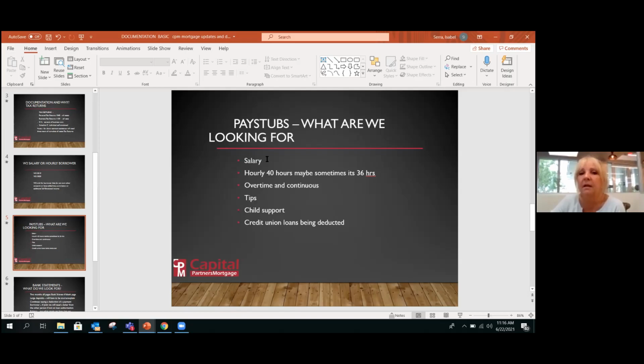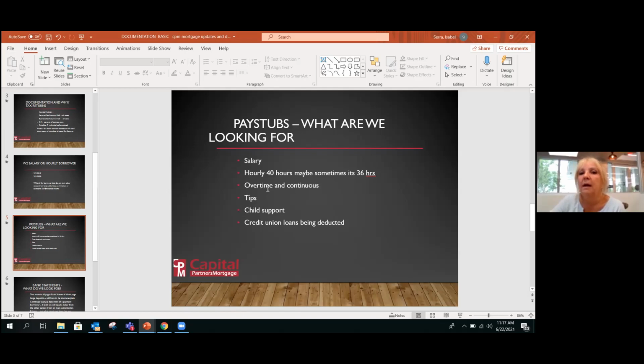We look at the hourly just to make sure, are they consistently in the last pay stubs at 40 hours? Some work 36 for whatever reason. It's something to do with the kicker of the insurance percentage that the owner pays. That's still fine. I would qualify them on 36. That's what I look for. I look to see if they're doing 40 hours or 36 or 20. If they're doing 20, then they're really part-time.